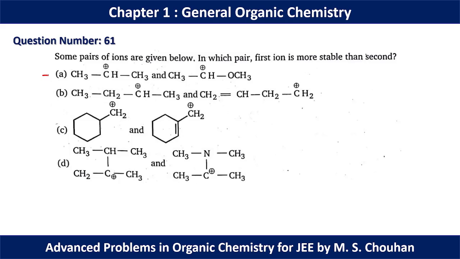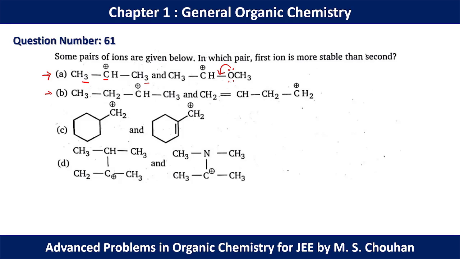So if we go for option A, this carbocation is stabilized by hyperconjugation and we have 6 alpha hydrogens present here. So this carbocation can show 6 hyperconjugative structures and it is stabilized by those hyperconjugation as well as the plus I effect of the methyl groups. In the second carbocation, this carbocation is directly attached with oxygen, and oxygen has two lone pairs. So the second carbocation is resonance stabilized. As we know that resonance is the more predominating effect over the hyperconjugative effect. That's why in option A, the second ion is more stable than the first one.